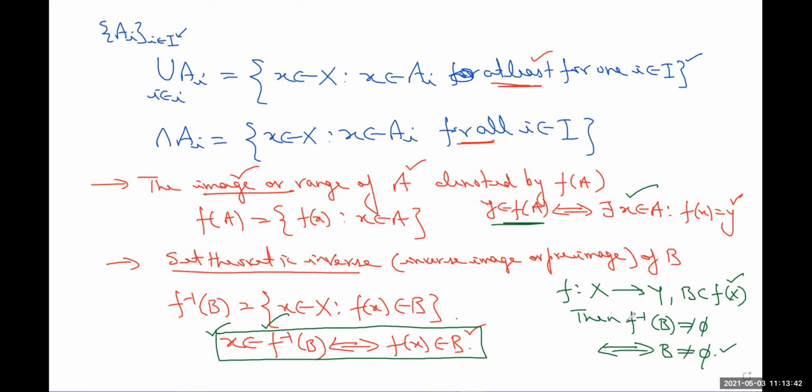Now let us look at the proof of the points which I have discussed from the book of topology by J.R. Munkres, and let us do some of the questions from that.